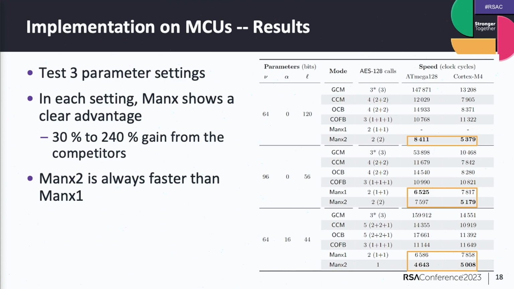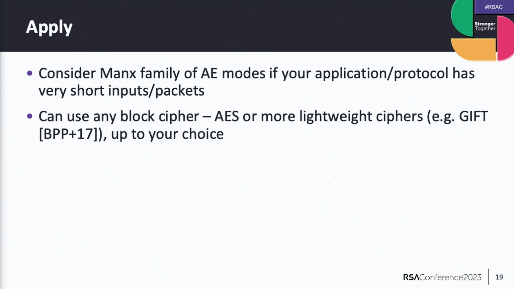So actually, in each case, we see a gain from 30% to more than 200% over the closest competitors. And Monks 2 is mostly because of its parallelism, it's always faster than Monks 1. Okay, so this mode may be useful if your application or protocol has very short inputs and packets and you really need better performance while keeping the security of AES, for example.